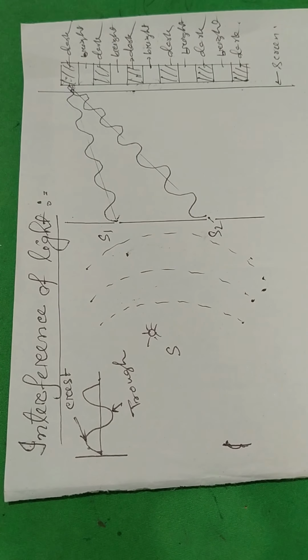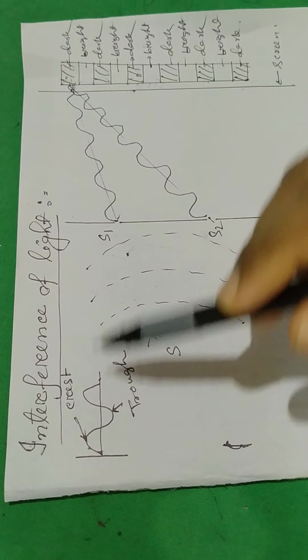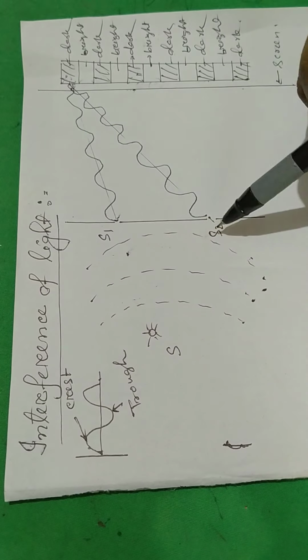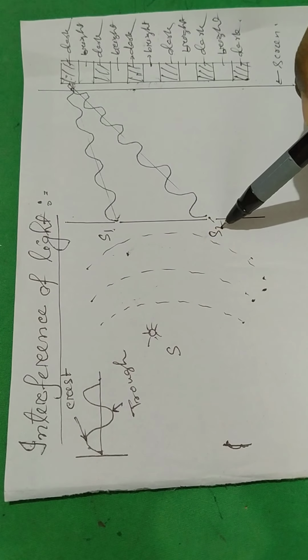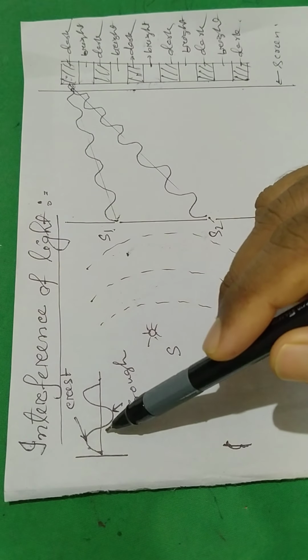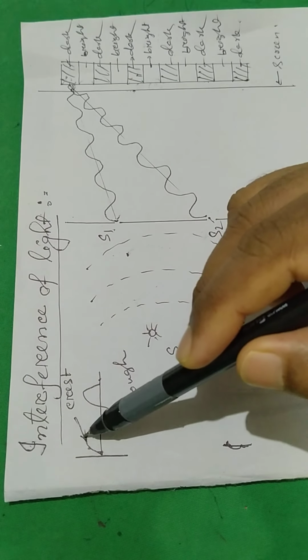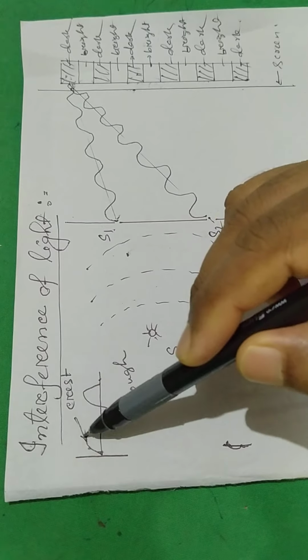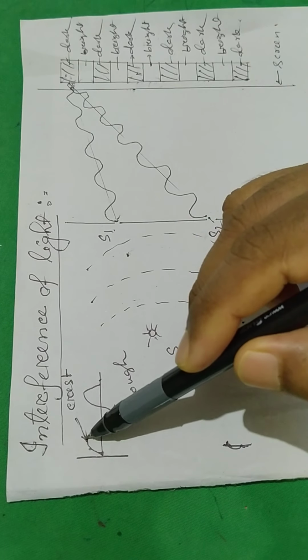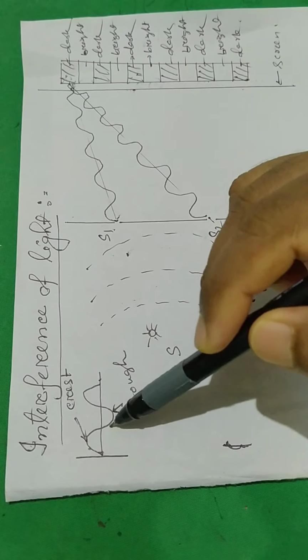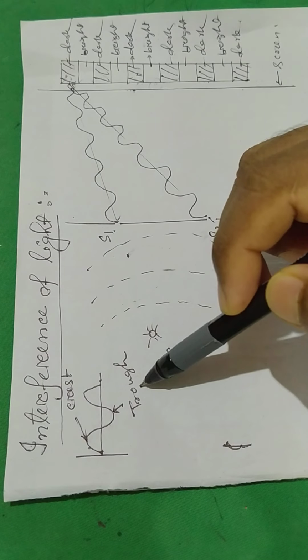Light is a transverse wave. When light passes through two slits S1 and S2, you see the diagram. So light is a transverse wave, and the upper peak point is called the crest, and the lower one is called the trough.